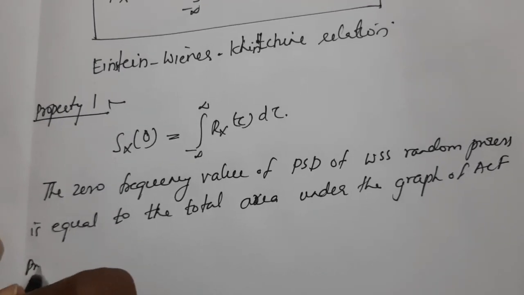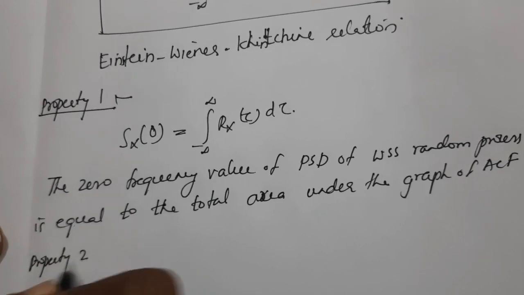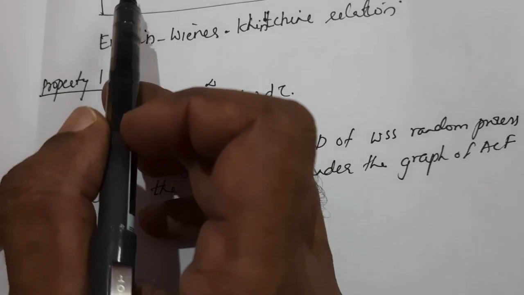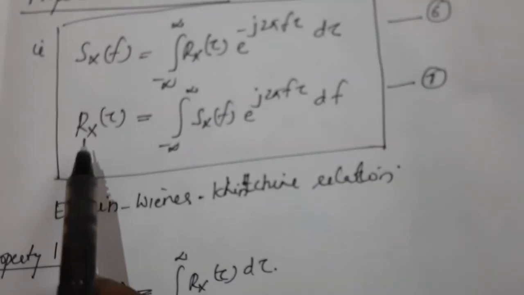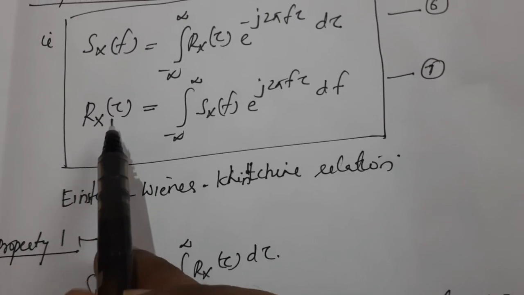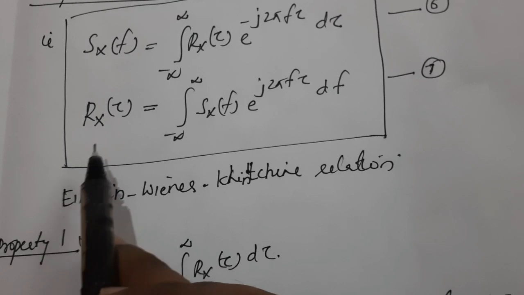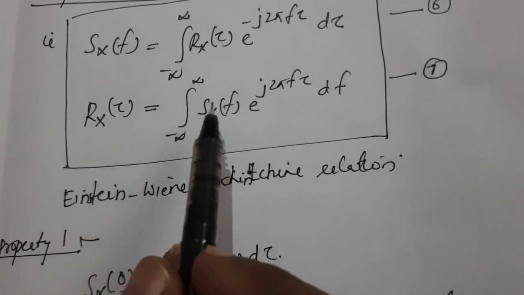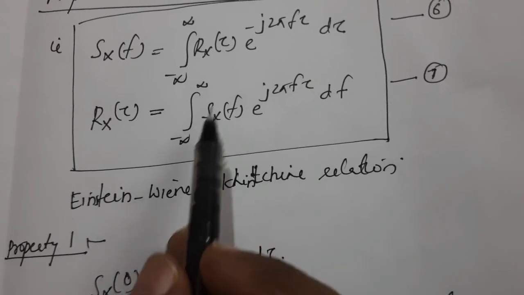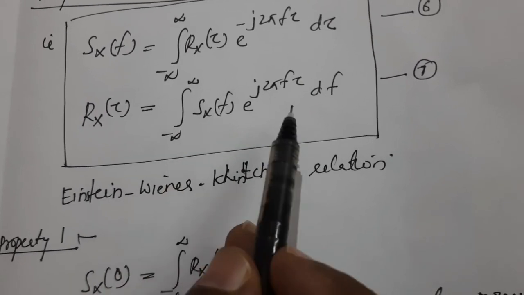Now coming to property number 2. We know that the autocorrelation function evaluated at tau equal to 0 will be equal to the mean square value. When tau equals 0, we get Rx(0) equal to the integral from minus infinity to plus infinity of Sx(f) df.